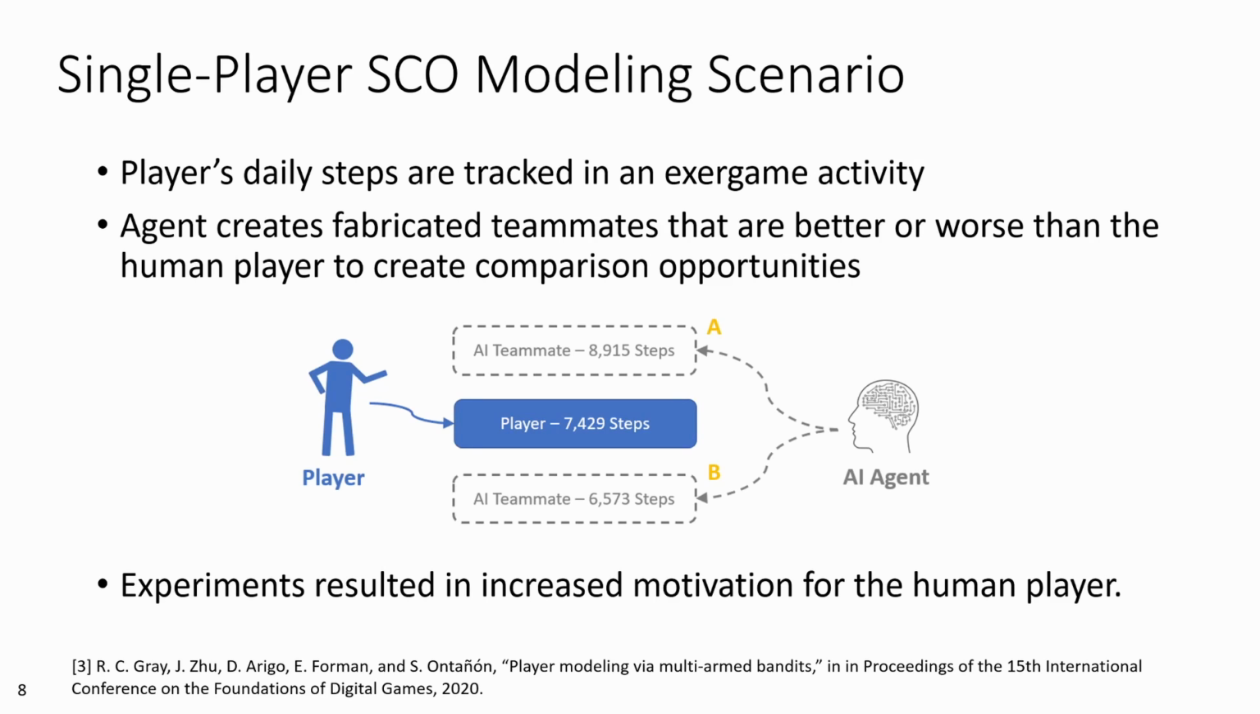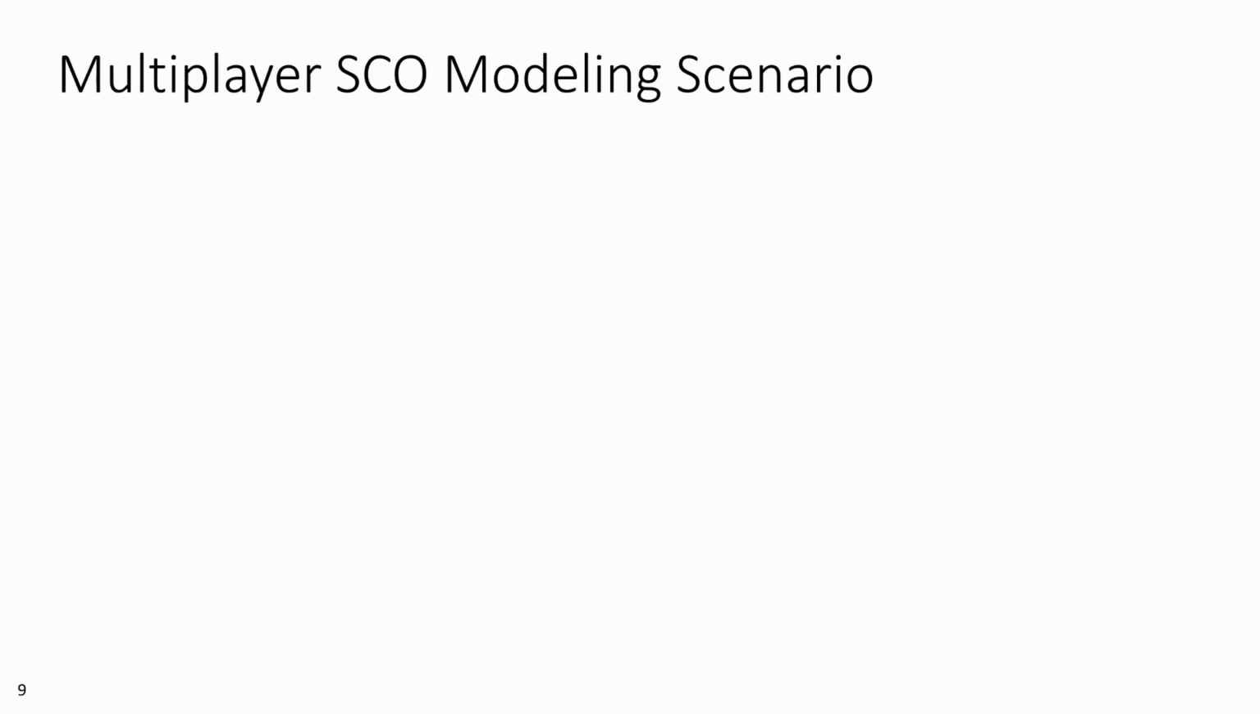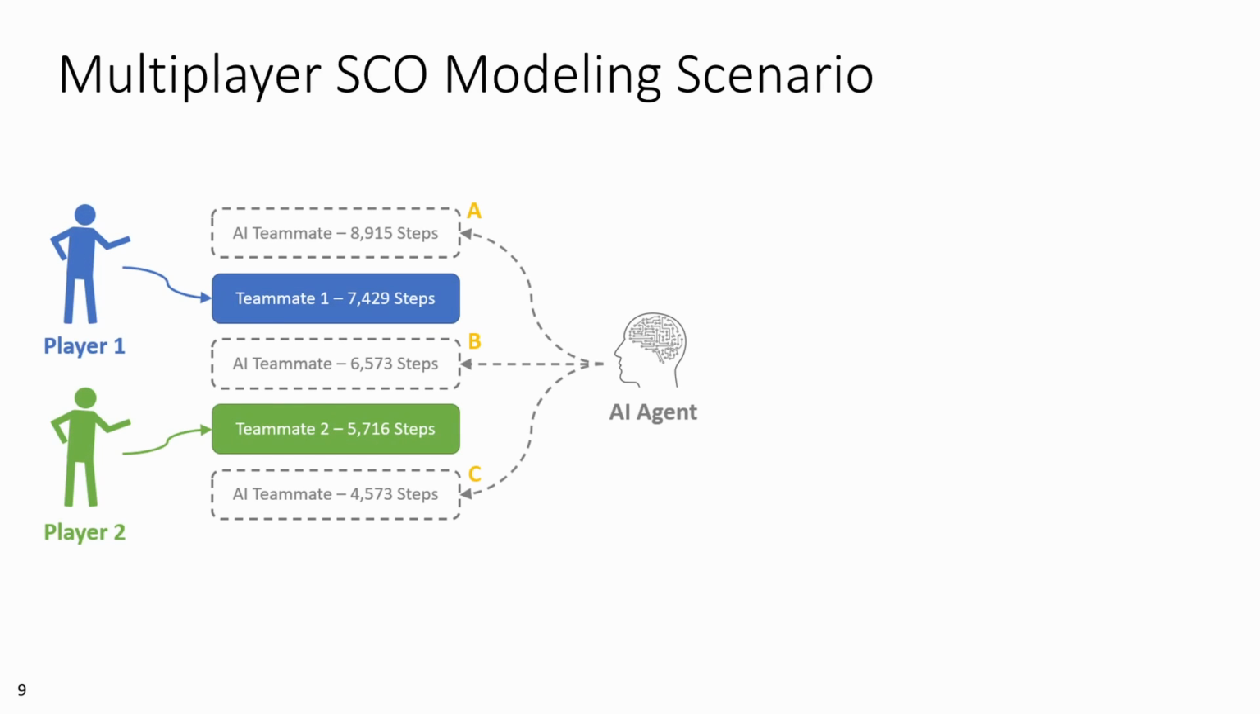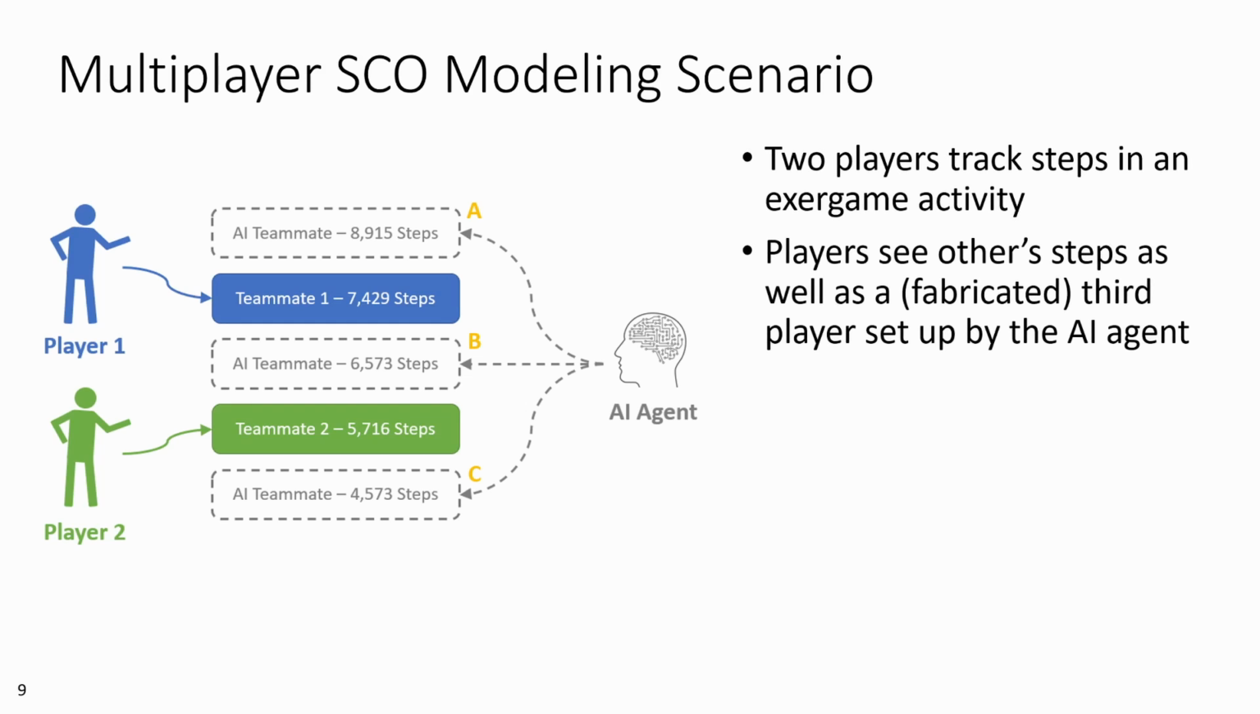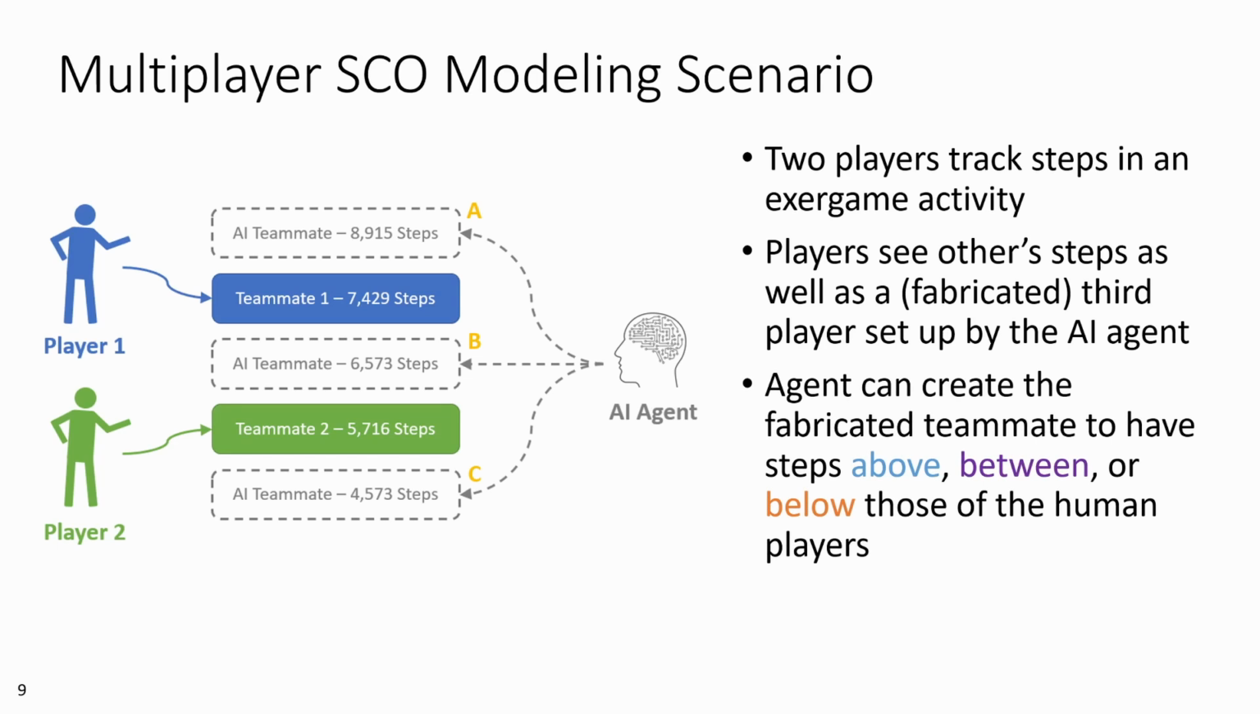So we modify this for a multiplayer scenario. Two players with their previous day's steps engage in an exergame activity together, along with a third teammate that, not known to them, is fabricated by the MAB agent. When the agent creates the player, it can give them any number of steps, placing them above, between, or below the performance of the two players. And this placement would provide extra upward and or downward comparison opportunities for the players, which ideally would appeal to their SCO and provide motivation.